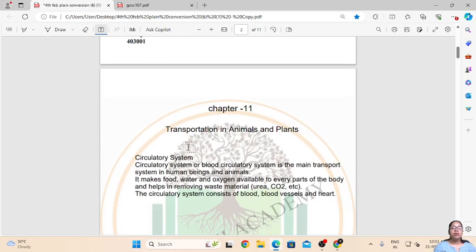The main system which is important in transportation in animals, that is in human beings, is the circulatory system. So let us first study what is a circulatory system.